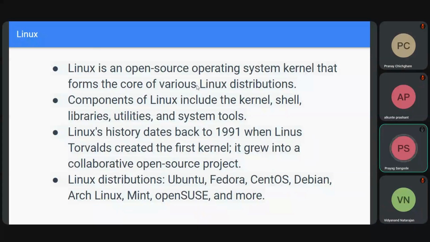Linus Torvalds in 1991 was a student in Finland. He was working on his own project wherein he needed an operating system. Unix was one of the operating systems available. The Unix kernel was made available for free for learning purposes.